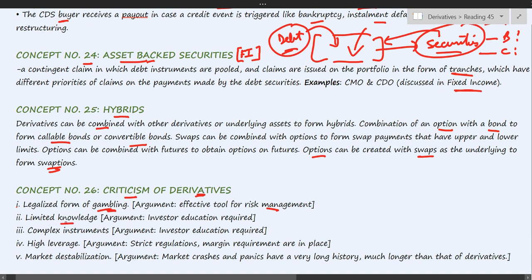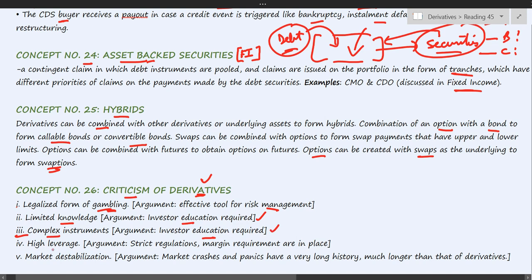There is limited knowledge in the market. There are many participants who participate in derivatives with little knowledge. So, for that, investor education is required, and regulatory authorities are taking steps in this regard. Then, another criticism is that derivatives are complex instruments. So, again, the answer remains the same, that investor education is required for this.